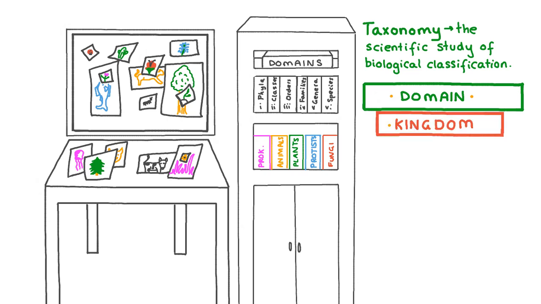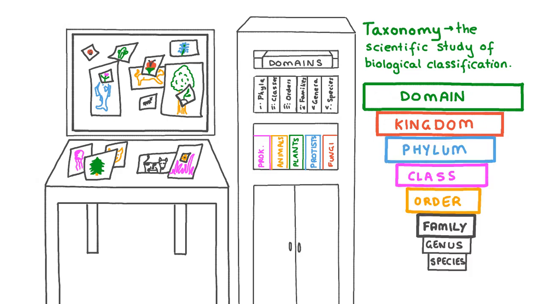They can then be classified further into kingdoms, which are groups containing a large number of organisms sharing some characteristics. The further down the classification we go, the more specific are the characteristics of the organisms. Let's have a look at the kingdoms, and specifically the organisms within the kingdom Plantae.